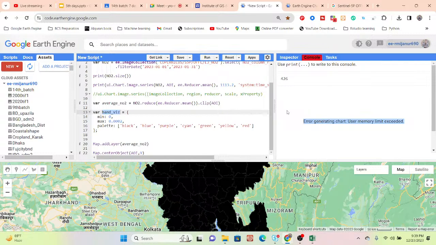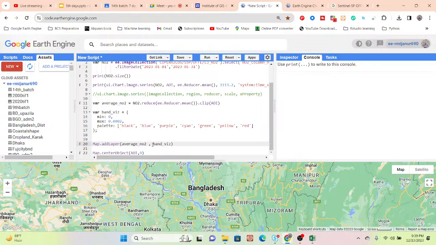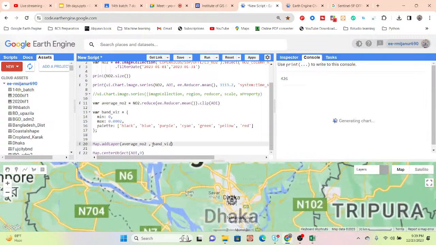Now I simply copy this variable name and paste here, and simply copy this variable and paste, and click run. Now it displays this map.